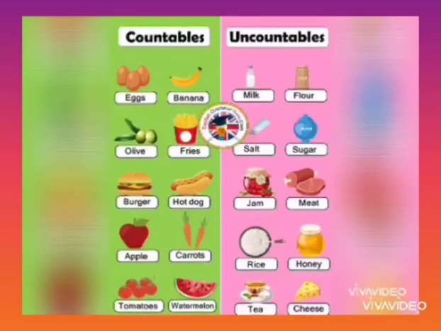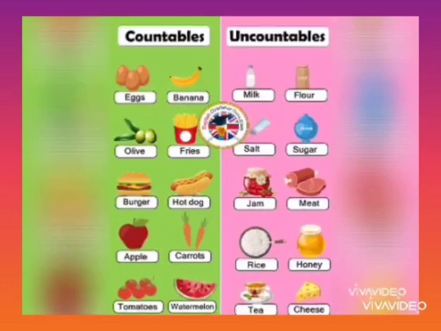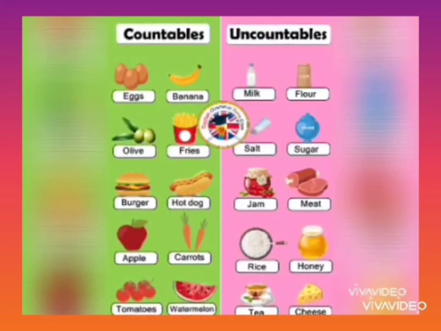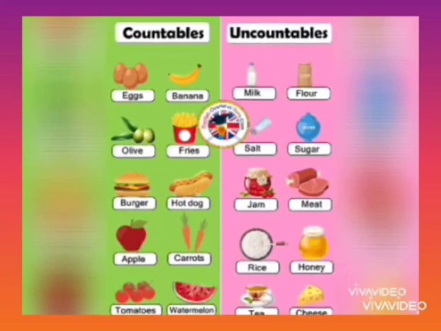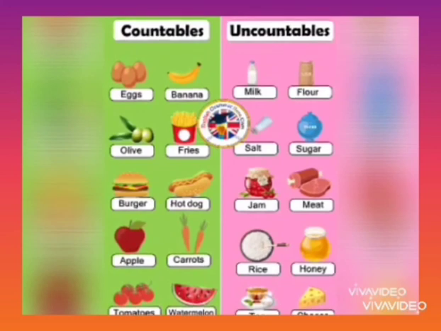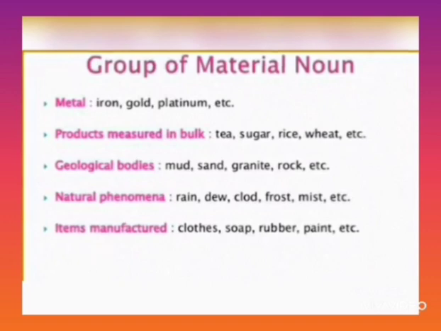Here are some more countable and uncountable nouns. Egg, we can say eggs; banana, bananas; olive, olives; burger, burgers. But milk, we can't say milks. Flour, we can't say flours. Salt, we can't say salts. Sugar, we can't say sugars. Jam, we cannot say jams. So we cannot get a plural form of the uncountable words.